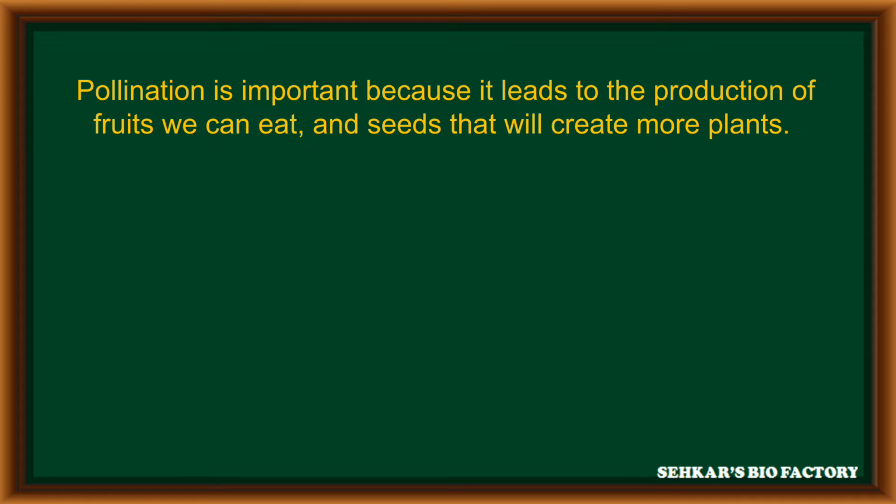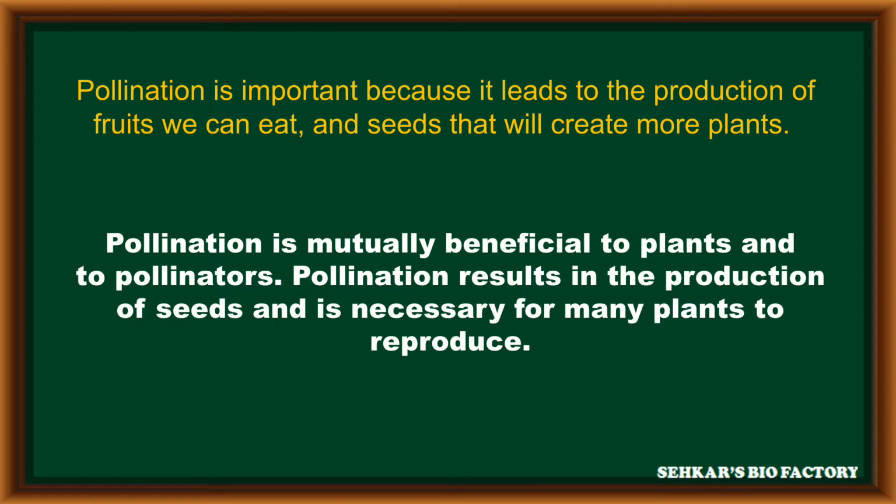Generally, fruits are the food source to us, and seeds are necessary for the production of more progeny during sexual reproduction. At the time of pollination, both plant and pollinators benefit mutually. The end products of this pollination are seeds. These seeds are necessary for the production of more plants in the next generation.